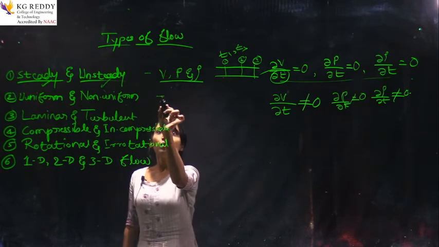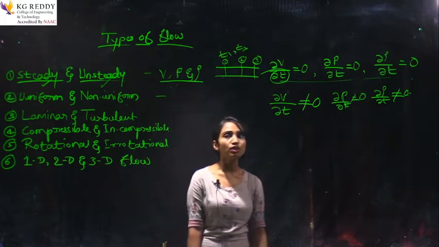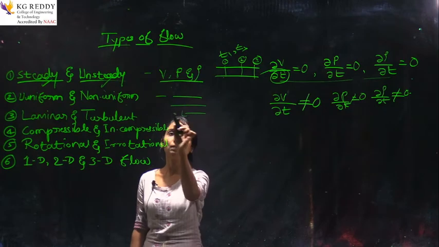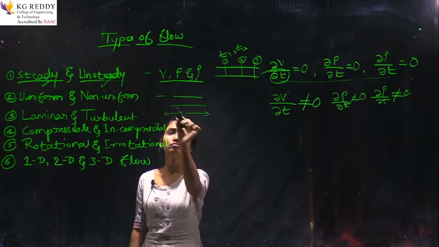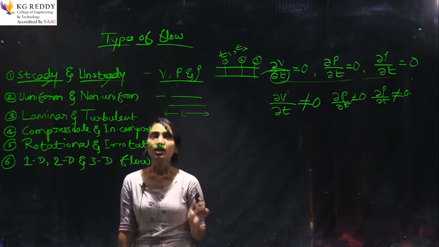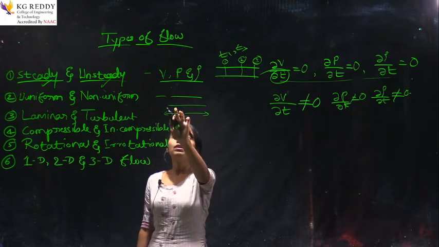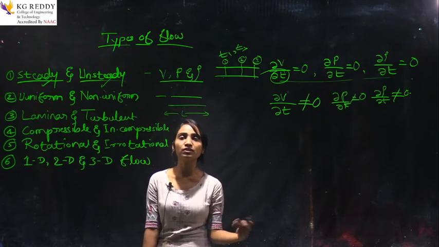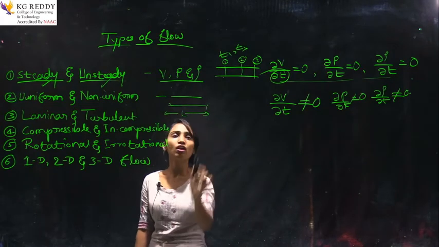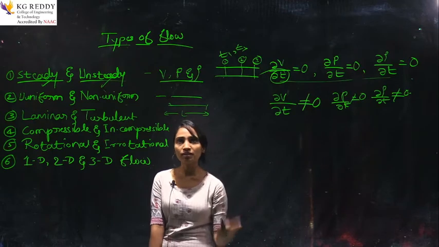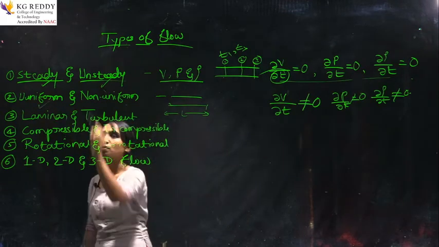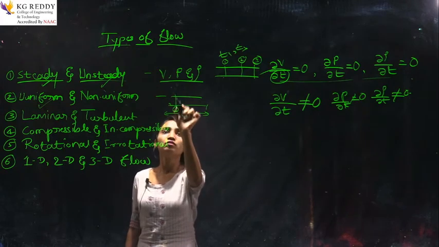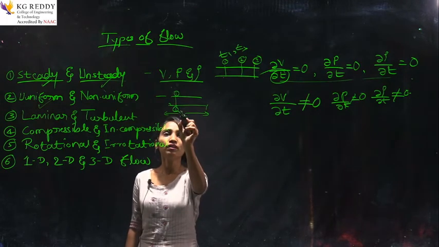For uniform and non-uniform, consider a pipe; this is the length of the pipe. Here the velocity will not change as we move through space. It means throughout the length the velocity will be the same. This is uniform. If you take section 1, the velocity will be v1.